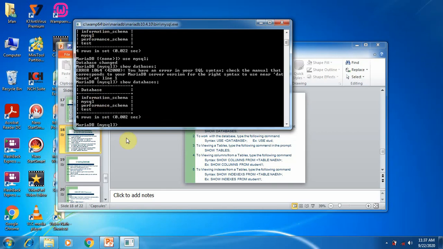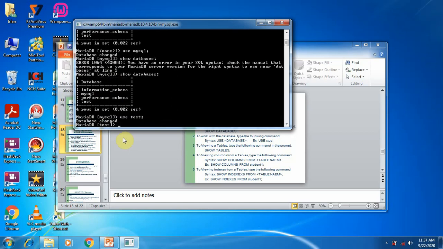If you want to change the database from mysql to another one, simply use the use command and then type the new database name. Now I am going to use the test database. Here you can see the prompt has changed from mysql to test. That means now we are using the test database. So these are the simple commands used to show and use databases. Number one, show databases is used to display the databases created in our software. Second, the use command is used to select databases.